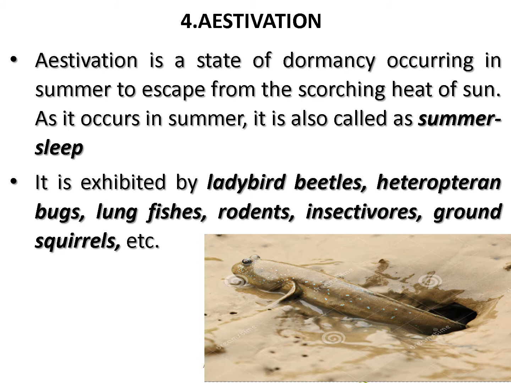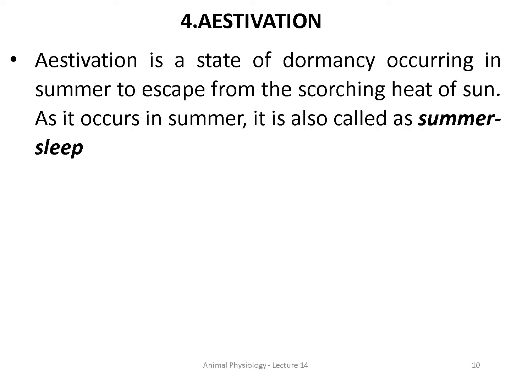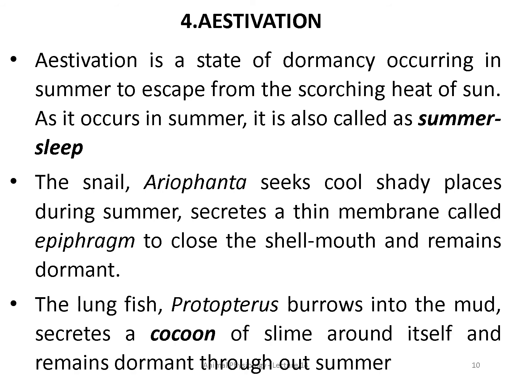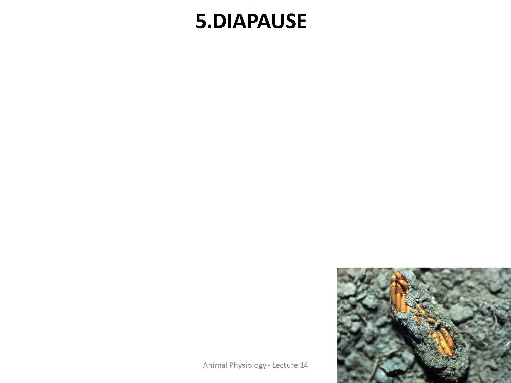For example, ladybird beetles, Heteropteran bugs, lungfishes, rodents, some insectivores, ground squirrels, they all used to sleep throughout the summer time to avoid extreme heat. Okay, right? These are also a few examples. Snail, lungfish, all these are a few examples. And the fifth thermoregulatory mechanism is diapause.